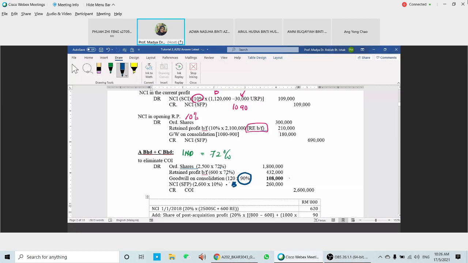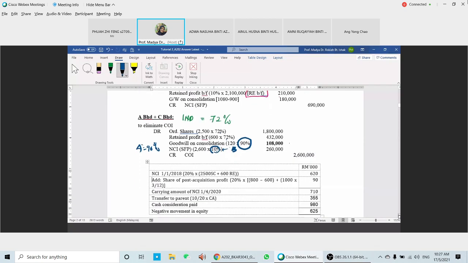And then the NCI here, we need to eliminate NCI in the intermediate parent. So the intermediate parent that we have here is B. So in B here, NCI have a 10% share because parent A has a 90% share. So NCI only has 10% times the investment by B. So investment by B in C here is 2.6 million. So you're going to have 260 and then credit COI 2.6.